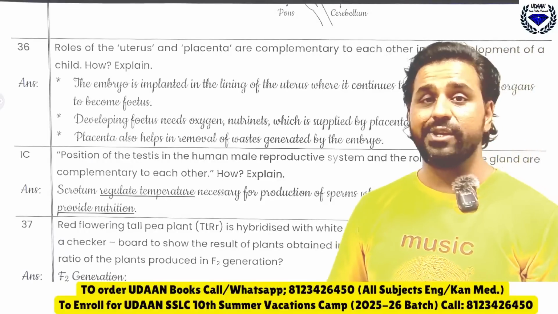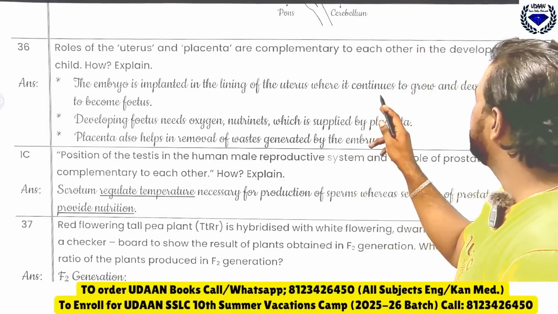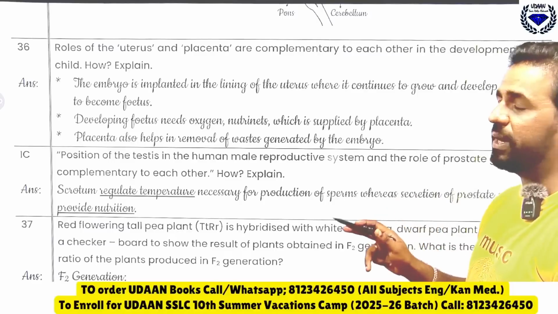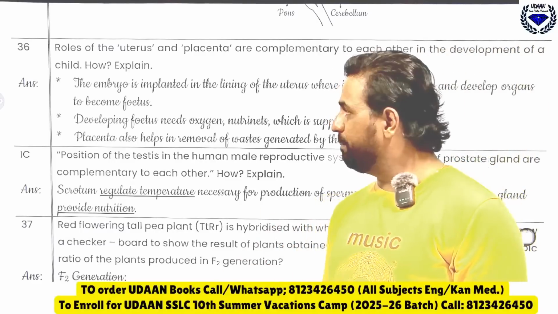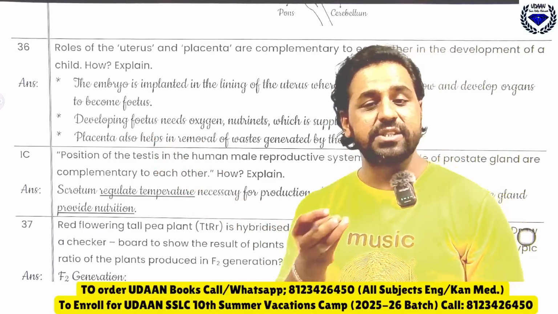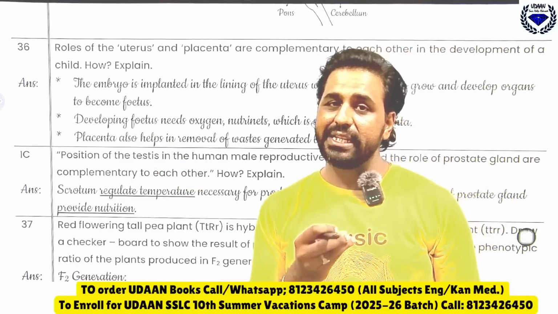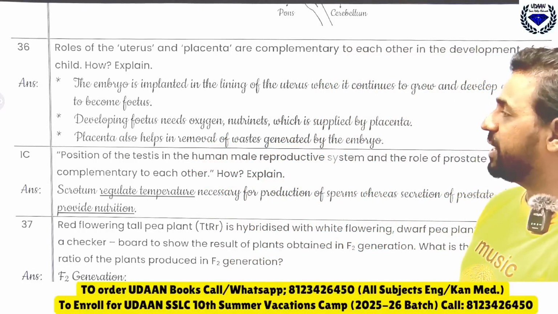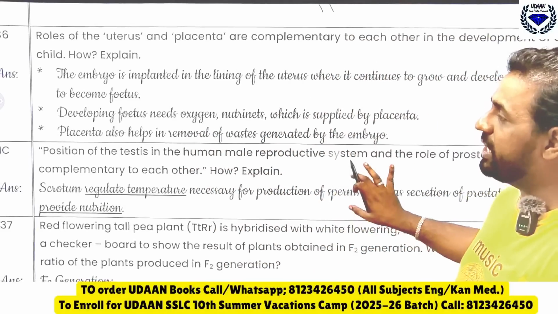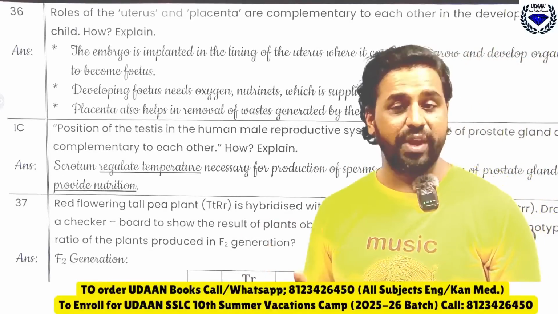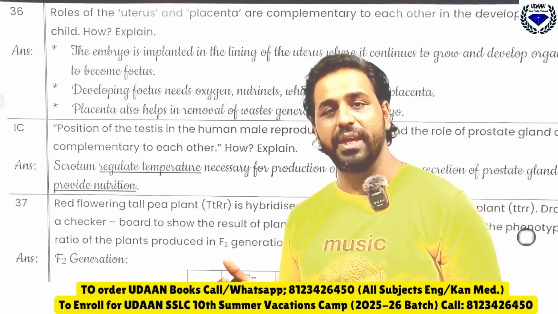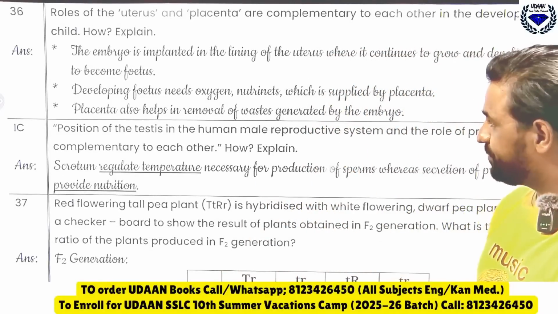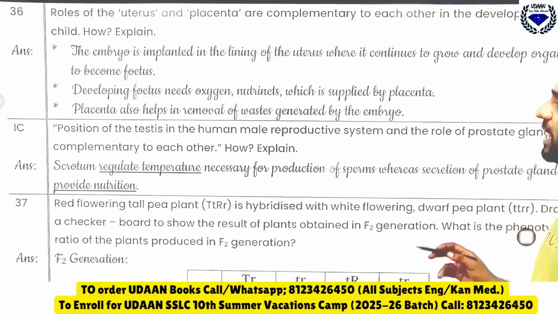We call it the endometrium lining, where it continues to grow and develop organs to become what? Fetus. Then it will become a baby. The developing fetus needs oxygen. So now, when the baby is growing, it needs oxygen and nutrients, which are supplied by the placenta. Not only that, the placenta also helps in the removal of waste. Whatever waste is produced by the baby will be removed from the baby's body by the embryo.